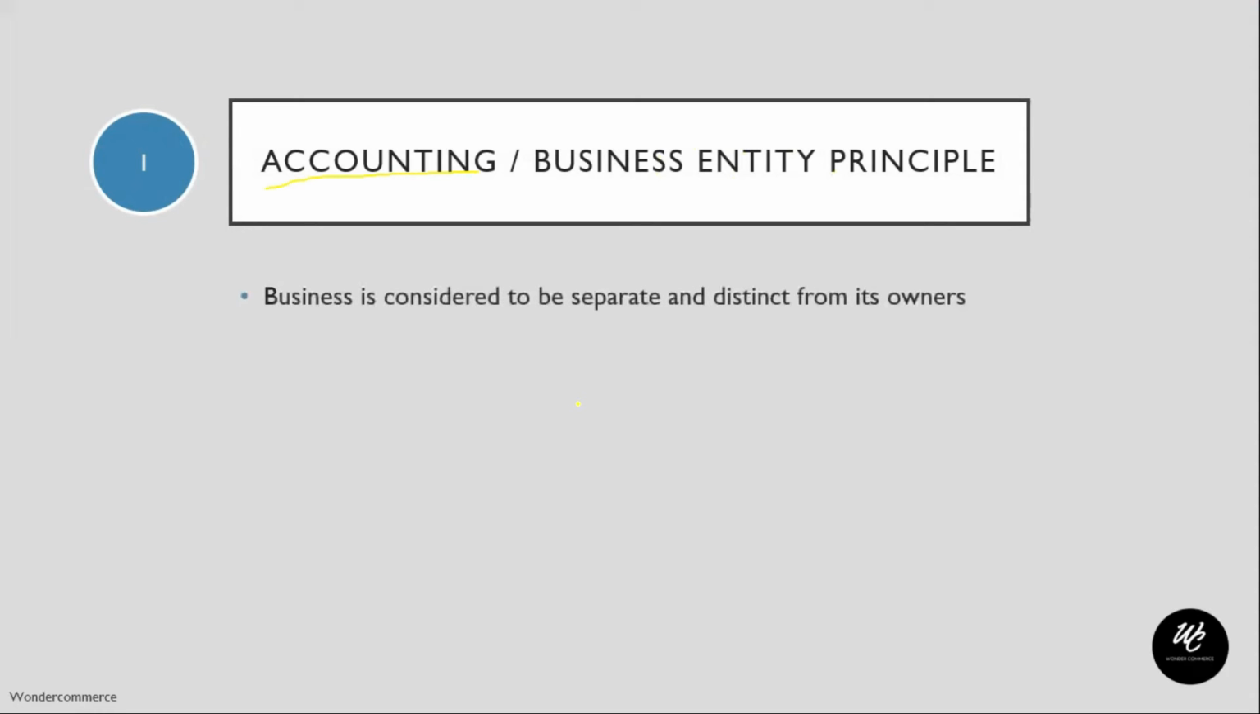It states that the business is considered to be separate and distinct from its owners. So the owners and the business are separate concepts. They have separate entities. That is what this concept states. Because of this, when we record the transactions in the books, this concept affects the recording of these transactions. It is recorded from the business point of view and not from the owner's point of view.